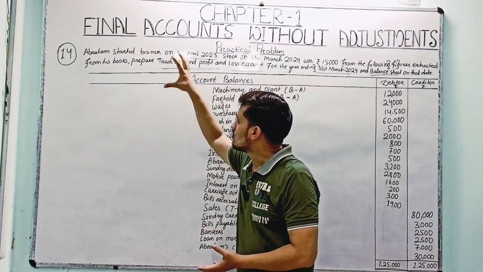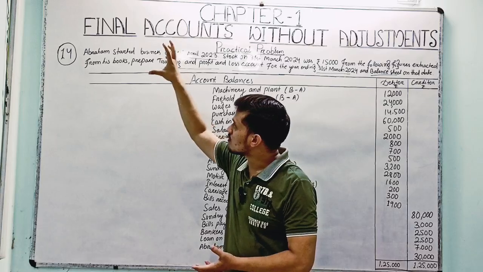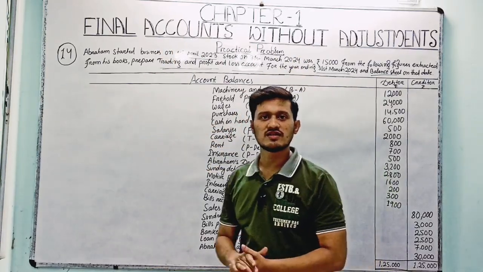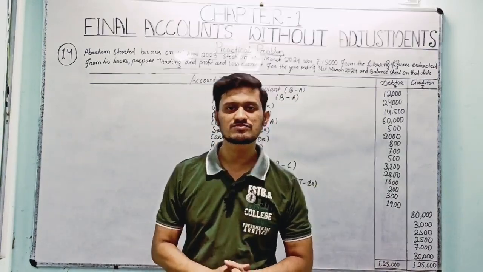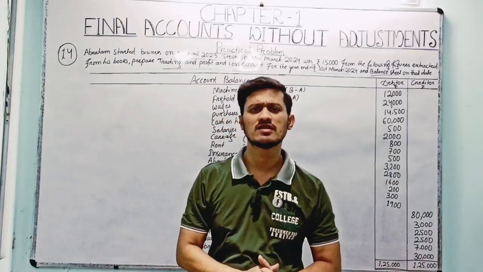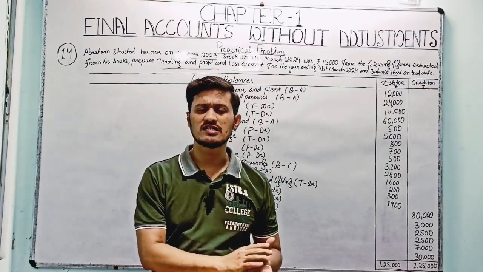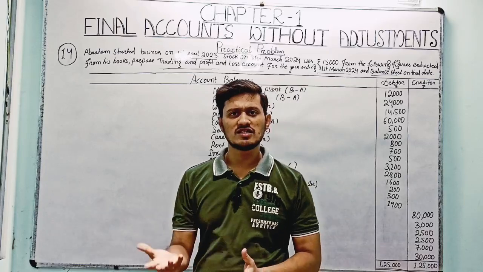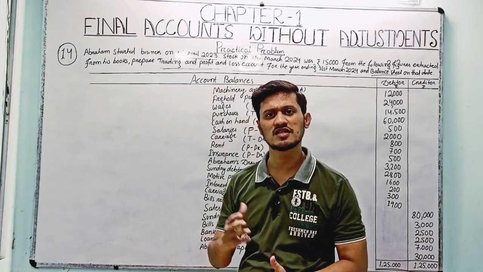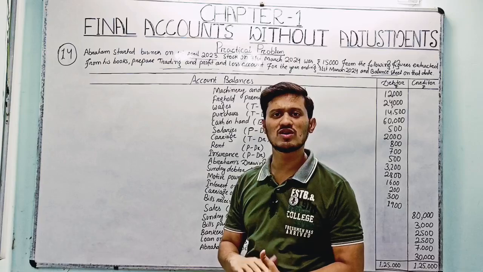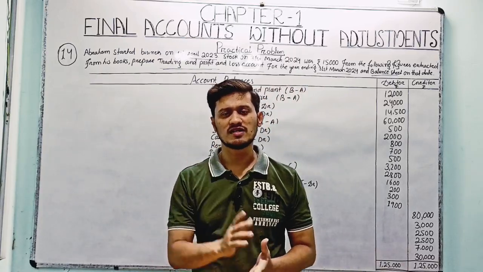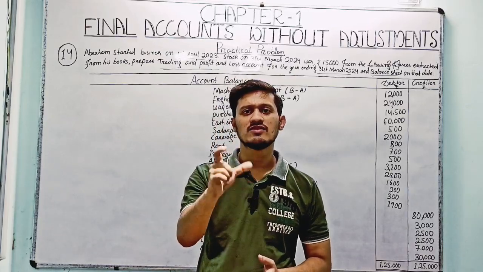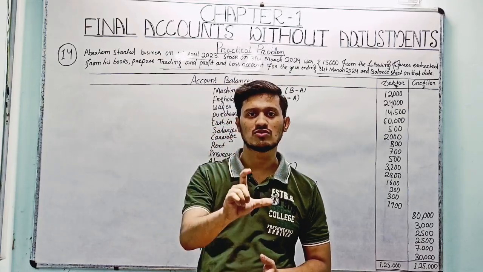You need not worry about the question number and the year 2000-something mentioned here. As we know, a revised edition is launched every year, and most students prefer the revised edition rather than the old edition. They think the revised edition will be better compared to the old edition, so most students purchase the revised edition. In the revised editions, there is a little problem: the number of basic questions gets changed and some new questions are added to that book.